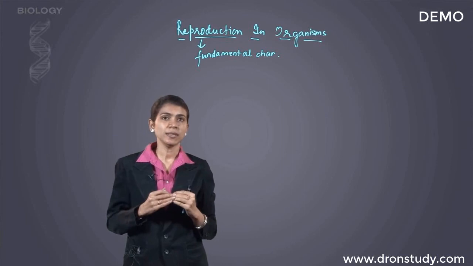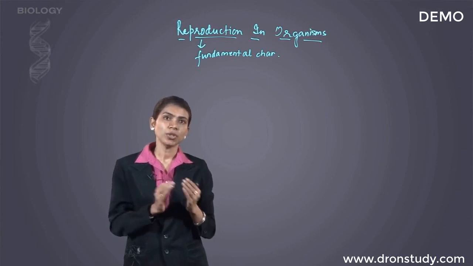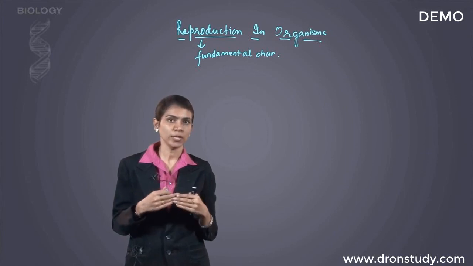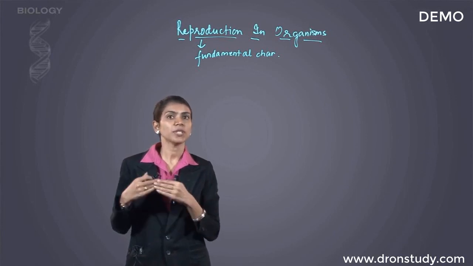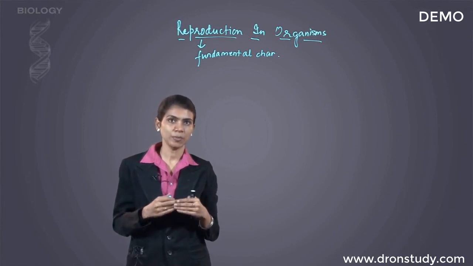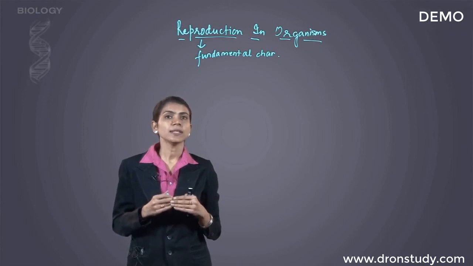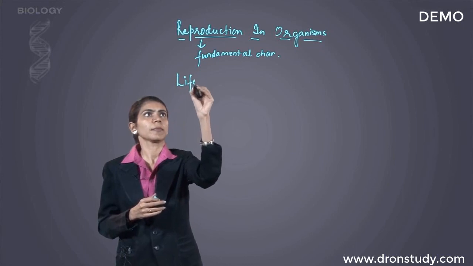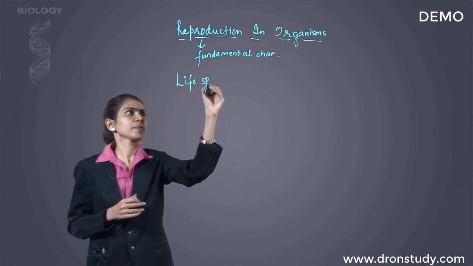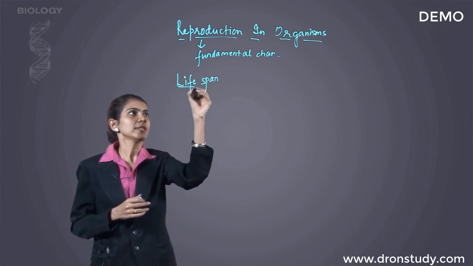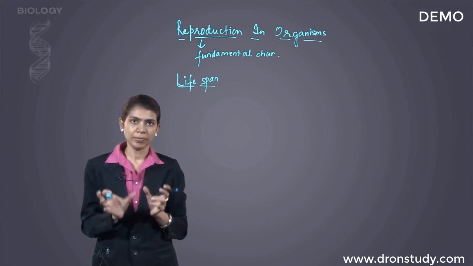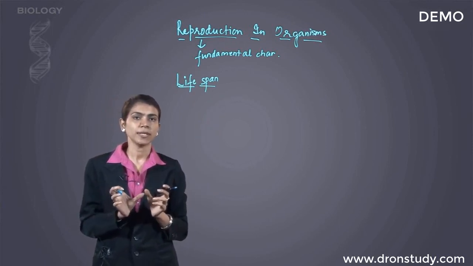Secondly, what is basically reproduction? It is formation of young ones by fully grown up individuals. So, new young ones will be formed by individuals which have already grown up of the same species. Now, let us understand the concept of lifespan. What is lifespan? Lifespan is basically the time period for which any organism is alive.